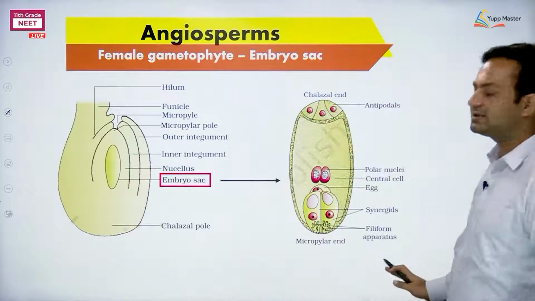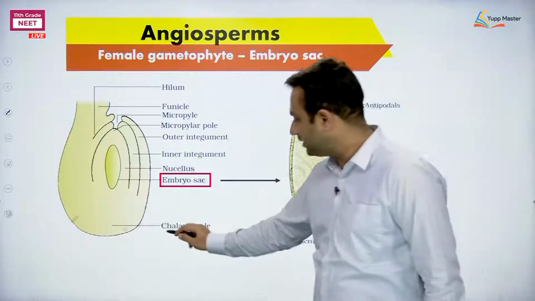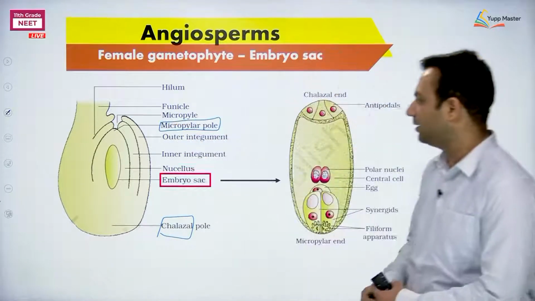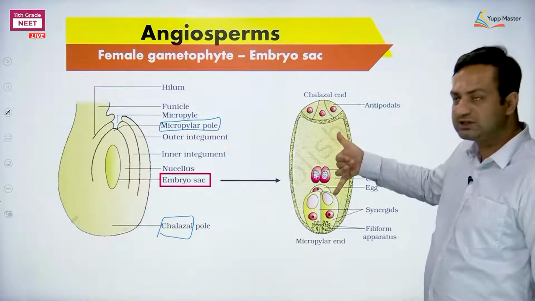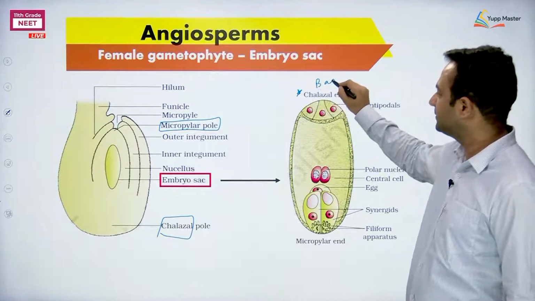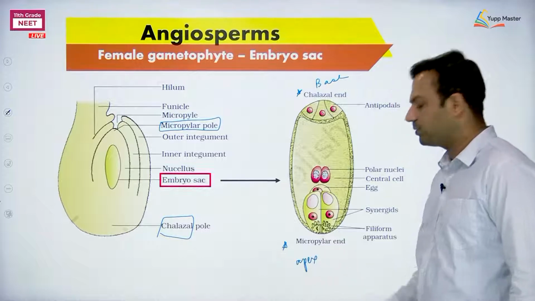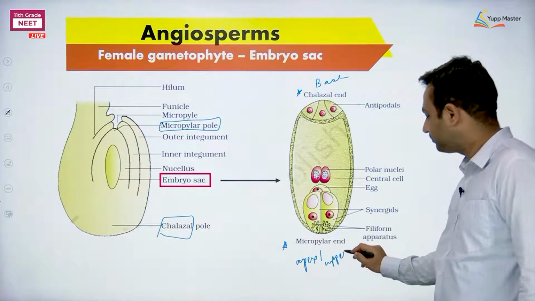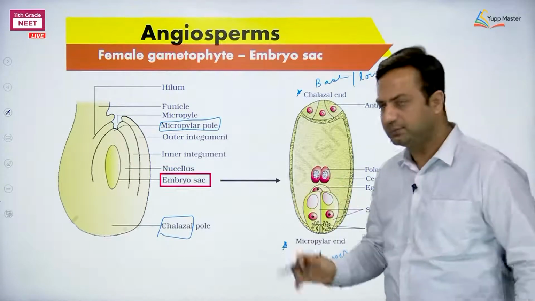So what are these structures on the diagram right now? Chalazal and micropylar end. Although here the chalazal pole is given on this side and micropylar on this side, the diagram is just inverted. Be careful. Chalazal end means the base, micropylar end means the apex. Or you can say this is the upper side and this is the lower side in actual.